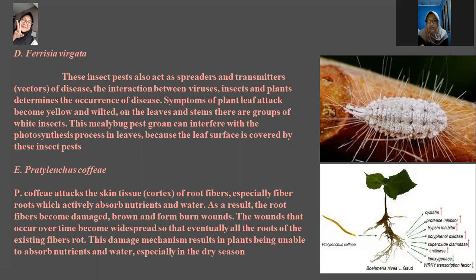Next is Pratylenchus coffeae. It usually attacks coffee's roots, especially the fiber roots, which actively absorb nutrients and water. As a result, the root fibers become damaged, brown, and form burn wounds. And because of these wounds, the absorption of nutrients and water is disturbed, so it also can disturb the growth of the coffee plant.